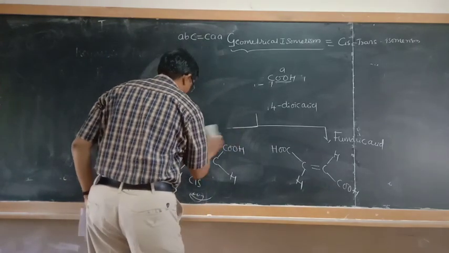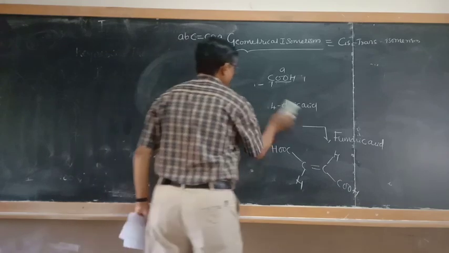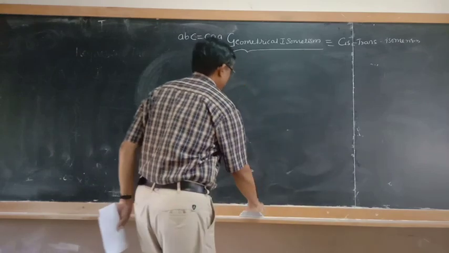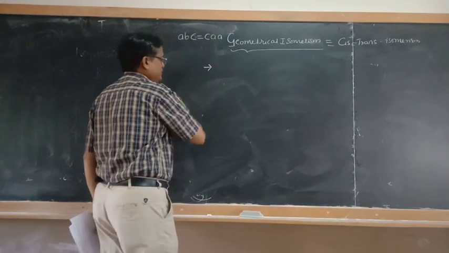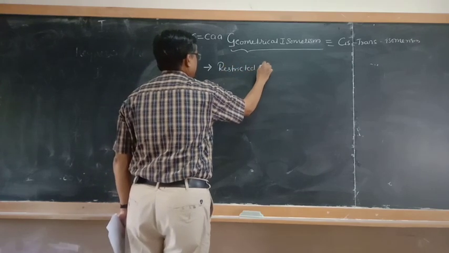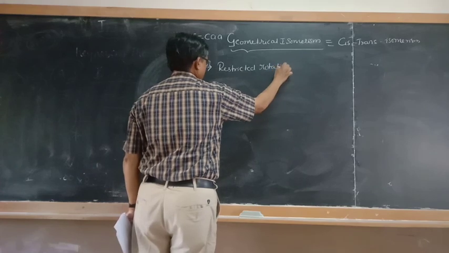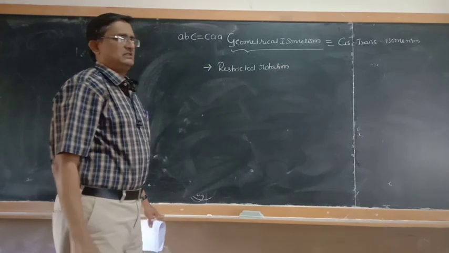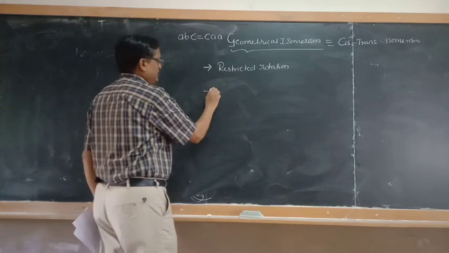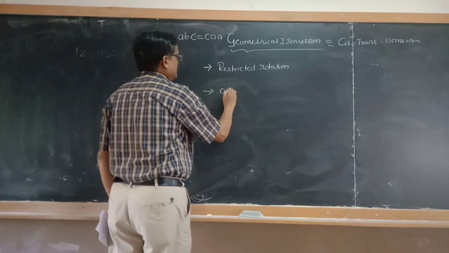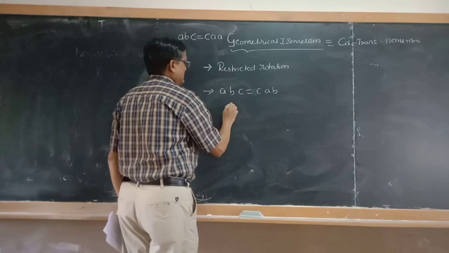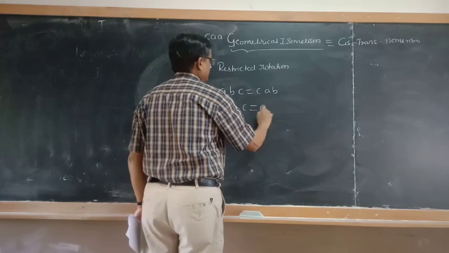What is the main cause for geometrical isomerism? The first important condition is restricted rotation, about the carbon-carbon double bond in alkenes or the single bond of cycloalkanes. Another important condition is that the molecules must have the formula ADC double bond C AD, or ADC double bond C XY.